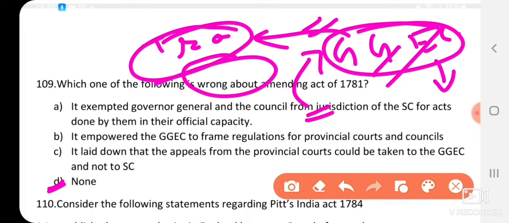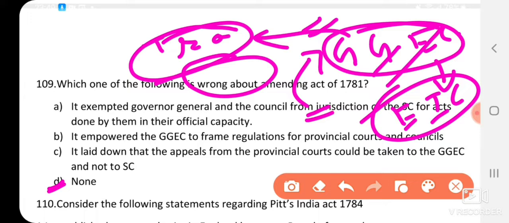By this method they wanted to control the East India Company's trade. Till 1772 the British East India Company was just like a commercial company, not like a political organization. But after the Battle of Buxar, and after defeating Mysore and the Marathas, they were not only a commercial company, they became a political power also. So the British government wanted to control the East India Company through various acts.